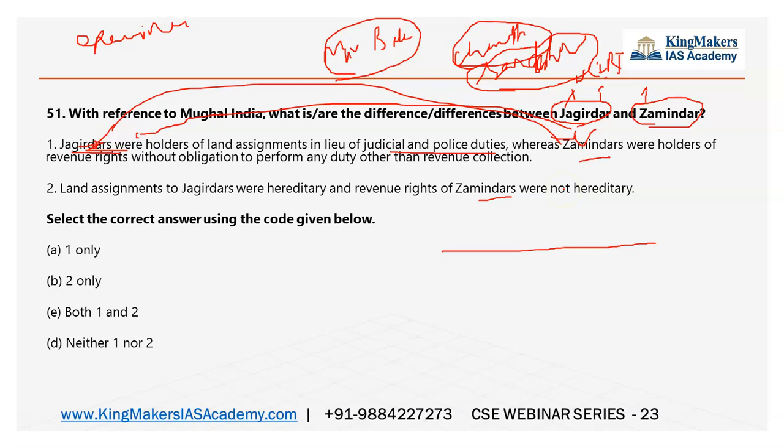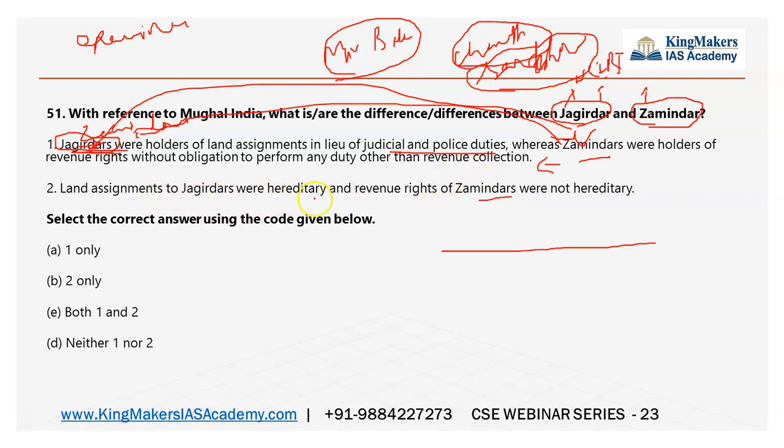So you have to see what is in your mind, whether putting Zamindars in the statement tells your mind that it is right, or putting Jagirdars tells you that the statement is right. This is how you have to check what is saved in your mind and then recall the facts. This is very important for you. Like this, you can play with your mind and recall certain facts that are kept in your mind but that you are not able to understand because the question may be twisted.